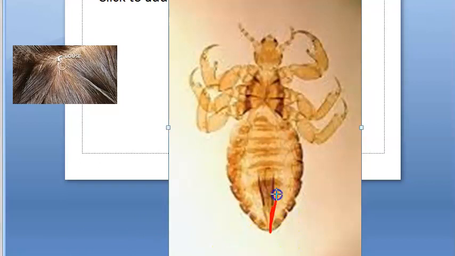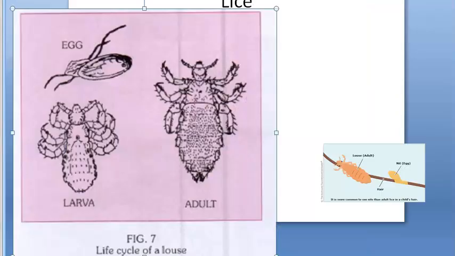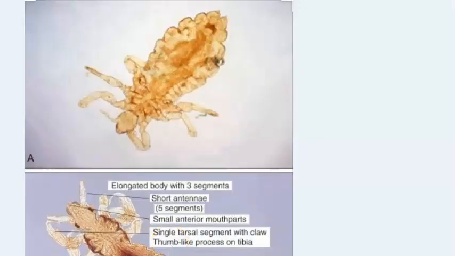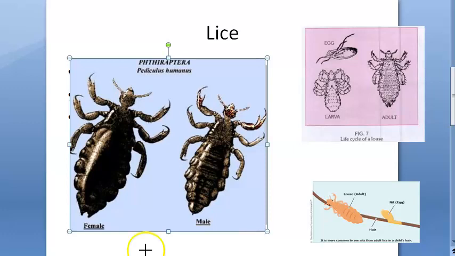It seems to be pointed, so it is male. Let's see if we can find a female. Wait. This looks like bilobed to me, so I'm thinking this could be a female. Okay, in spotters, if they ask you to identify whether it is male or female, it's better you look at some proper photos and learn. Wait. This one is a spotter from our college. You can see here, it doesn't seem to be bilobed, so I would say this is a male. This one, on the other hand, seems to be bilobed. What do you say, guys? Could be a female, right? So pretty clear. See, the male they have shown pointed, and the female they have shown bilobed. Okay.